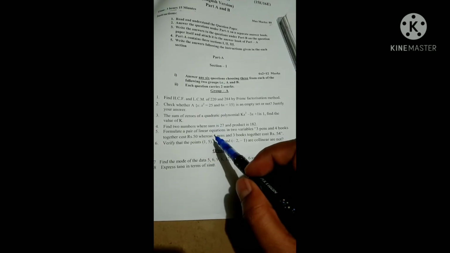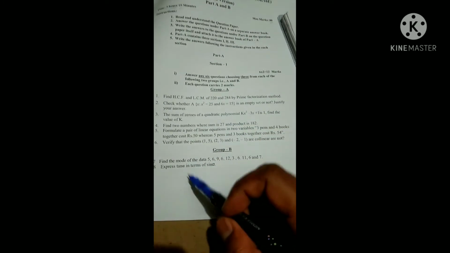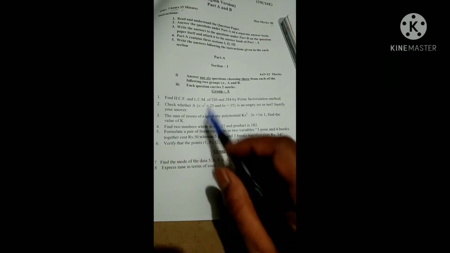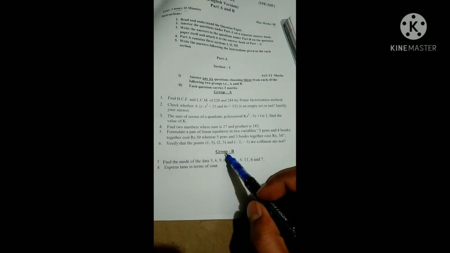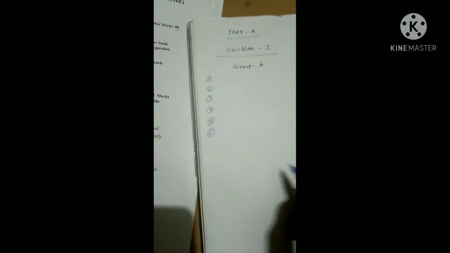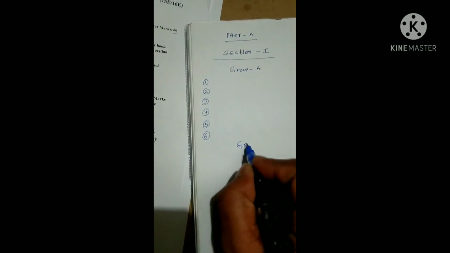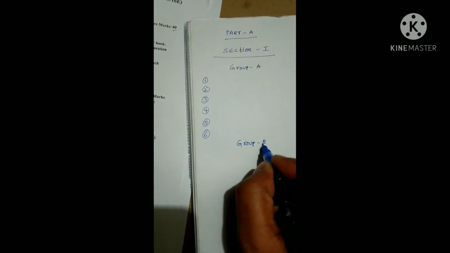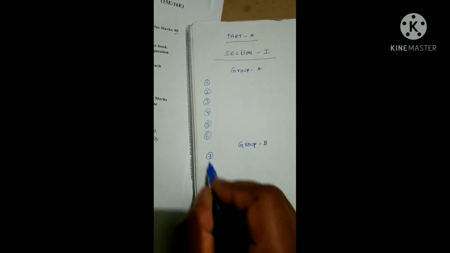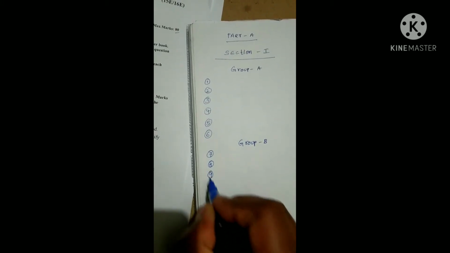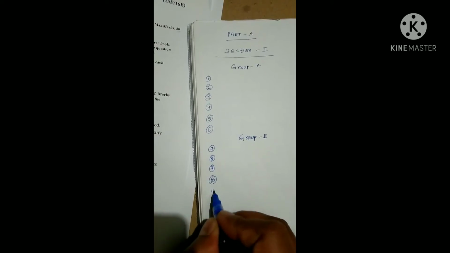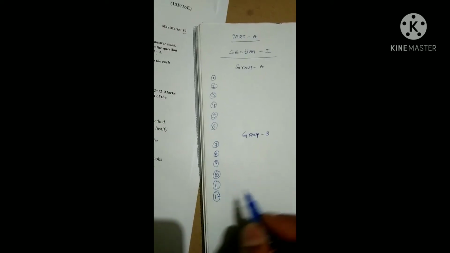From these 6 questions, you need to answer any 3 questions. Got it? And also we have Group B, with 6 questions as well: 7, 8, 9, 10, 11 and 12.